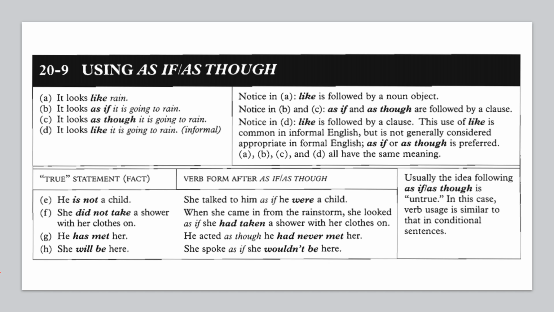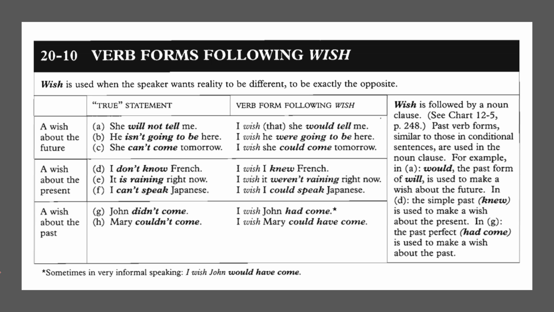She will be here. She spoke as if she wouldn't be here. Usually the idea following as if or as though is untrue. In this case, verb usage is similar to that in conditional sentences. The next slide: verb forms following wish. Wish is used when the speaker wants reality to be different, to be exactly the opposite.